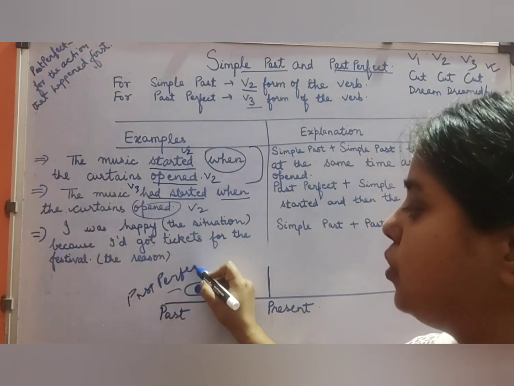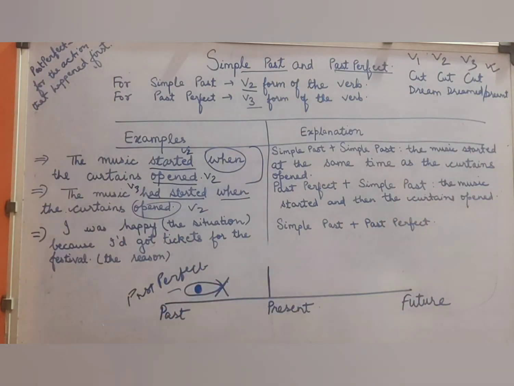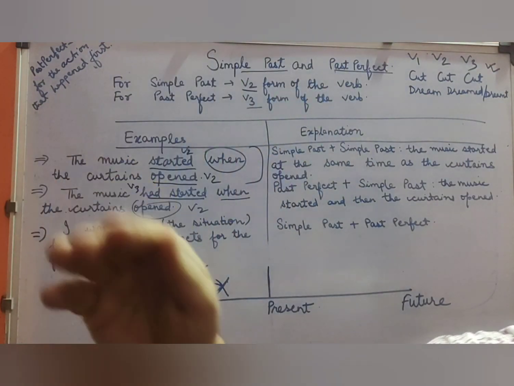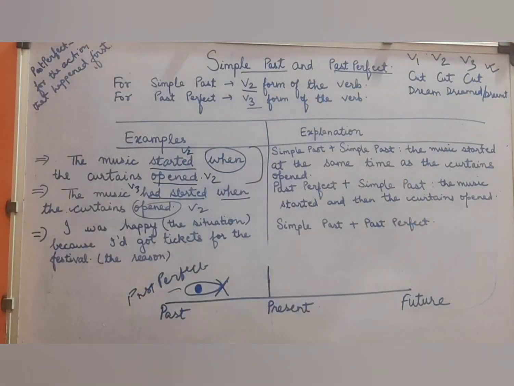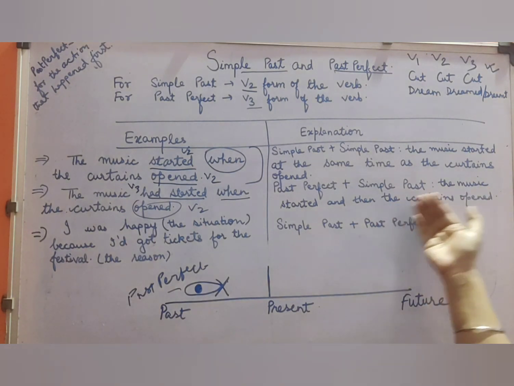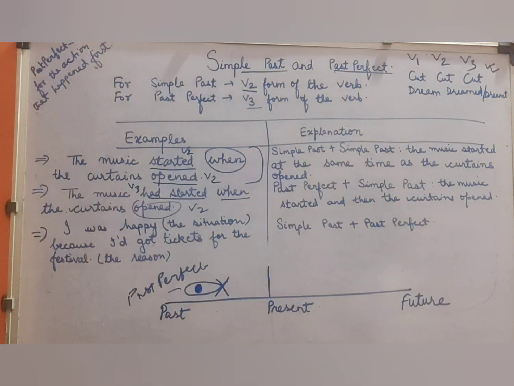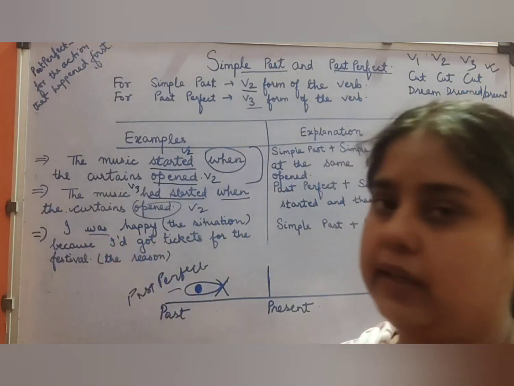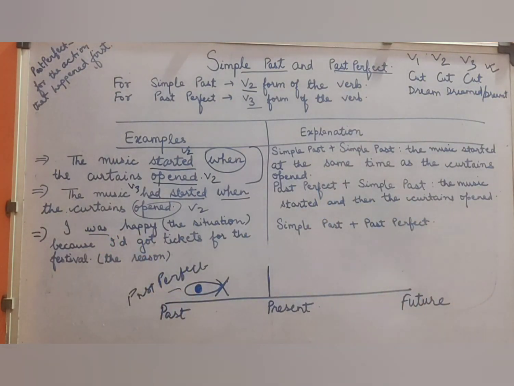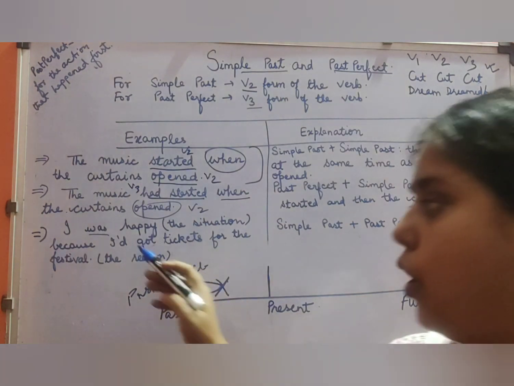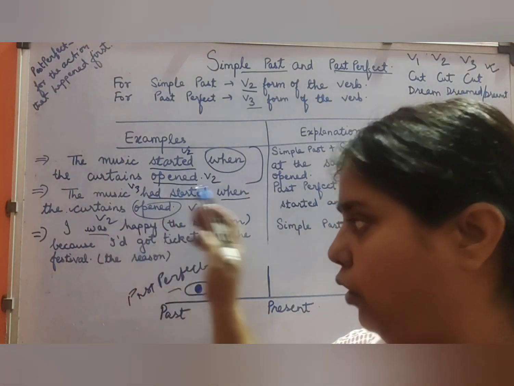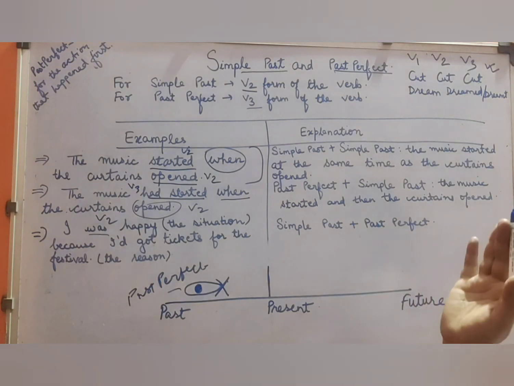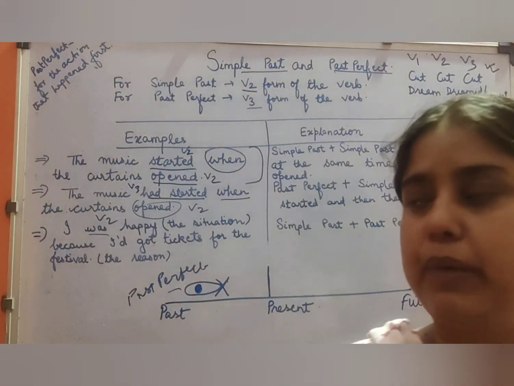Right? So as you can see over here, the music had already started. The music had started, and after that the curtain opened. Then the curtain opened. Right? Next example, you can see: I was happy. Was has been used over here, and was indicates your V2 form of verb. It means the sentence is in simple past.